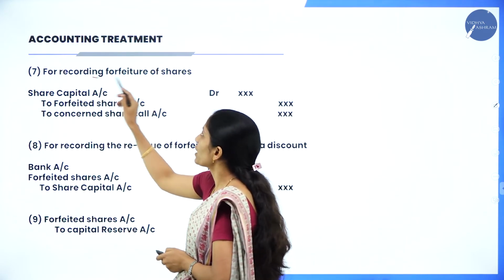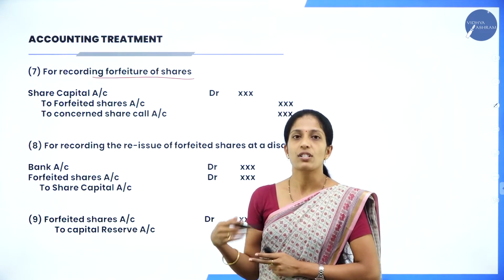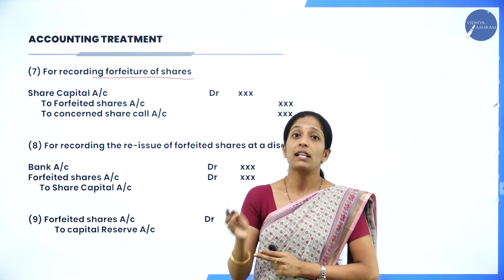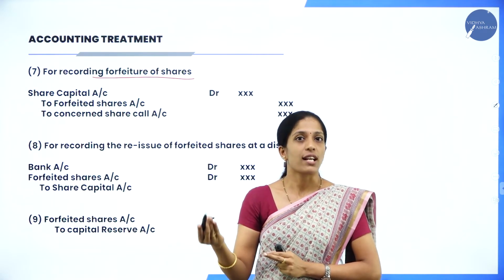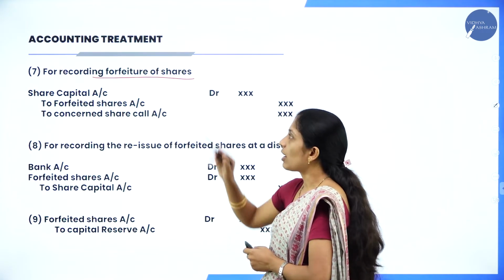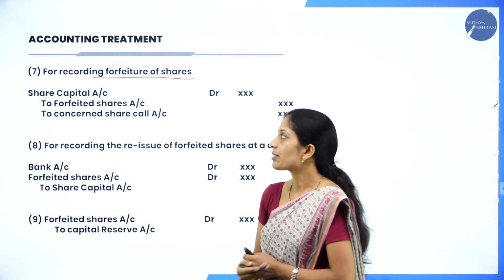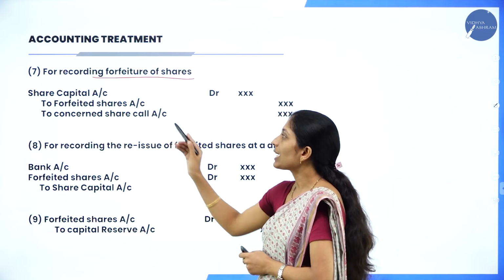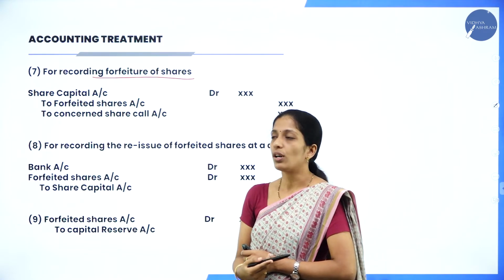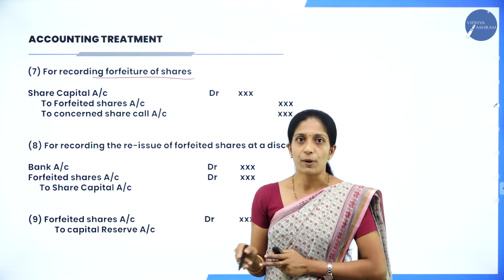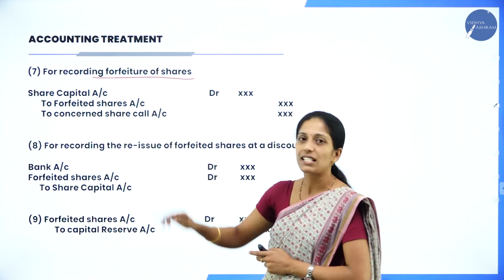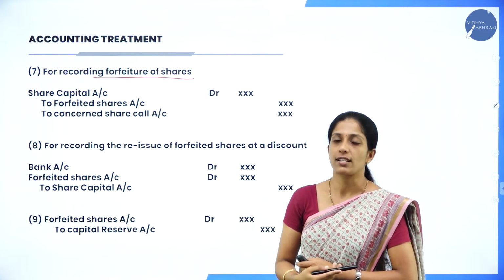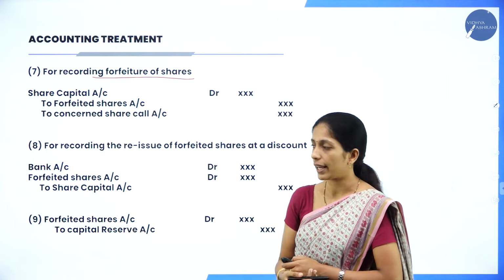Next, for recording forfeiture of shares. Suppose there are shareholders who have not paid any of the amount in any of the stages, their shares are going to be cancelled, which is called forfeiture of shares. So what is the entry? Share capital account debit to forfeited shares account, to concerned share call account. So you'll learn about this when you solve the problem. For the time being, remember, what is the entry for forfeiture of shares? Share capital account debit to forfeited shares account, to concerned share call account.